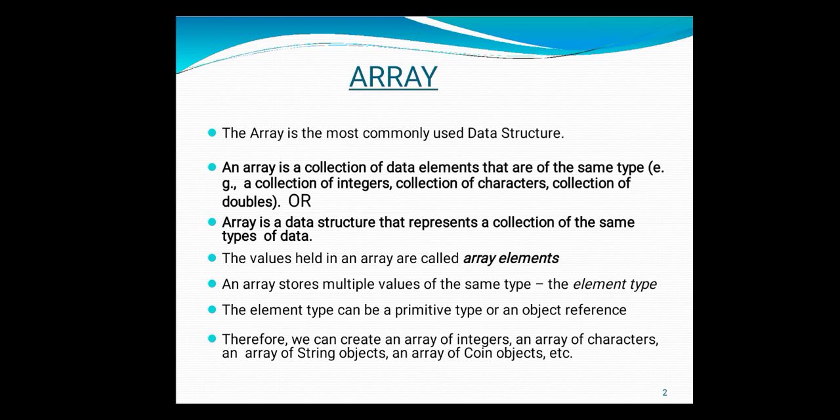That means whatever value is stored inside the array, that element may be a normal, unique value, or it may be the address of another data structure. That means it may hold another data structure, another array. The element of an array can be a unique value or it can be the address of another array. It may be possible. Therefore, we can create an array of integers, an array of characters, an array of string objects, as well as an array of coin objects.